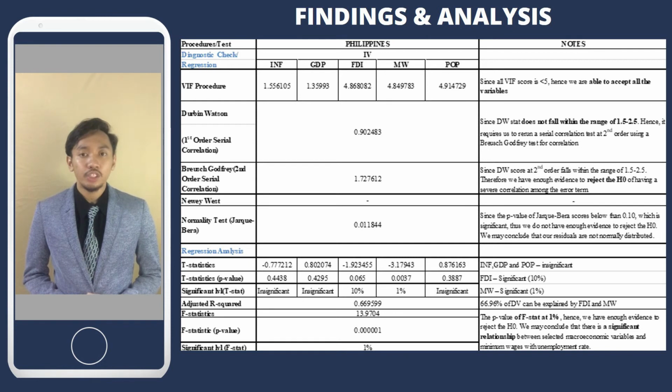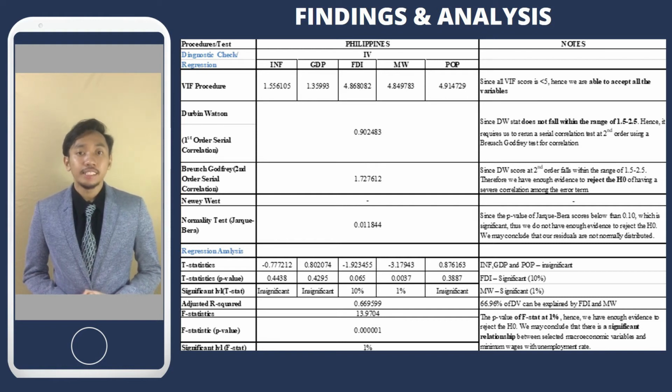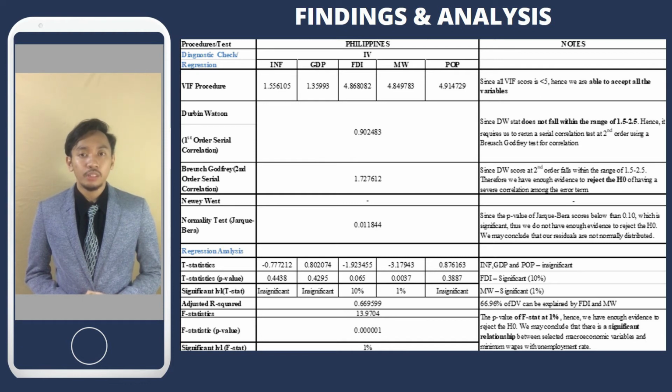After that, we run the normality test to measure whether residuals are normally distributed or not. The rule of thumb is that if the p-value of the Jarque-Bera is not significant, we cannot reject the null hypothesis. Therefore, the conclusion is our residuals are not normally distributed. For Philippines, the p-value of Jarque-Bera is 0.011844, which is less than 0.05. Thus, we reject the null hypothesis and may conclude that residuals are not normally distributed for the sample of this time series model.